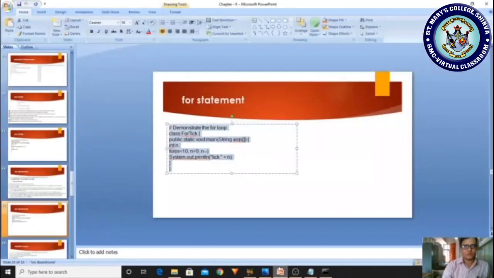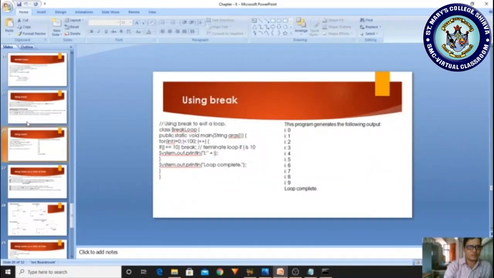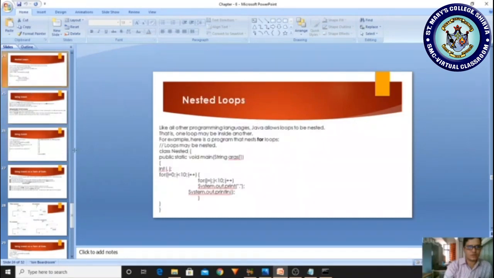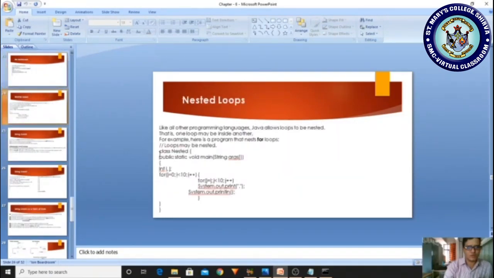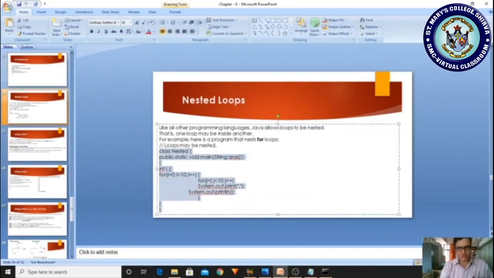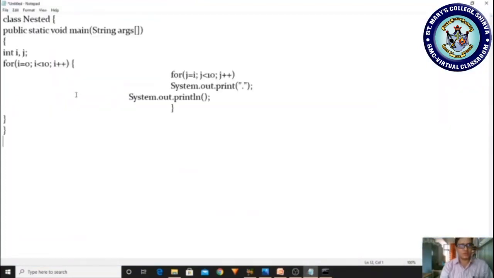Okay, so next let me move to the next slide, that is break. After that, sorry, here one more is there, nested for. Let me copy a sample program of nested for. I'm copying, I'm taking a new file and pasting, and I have to save this file.